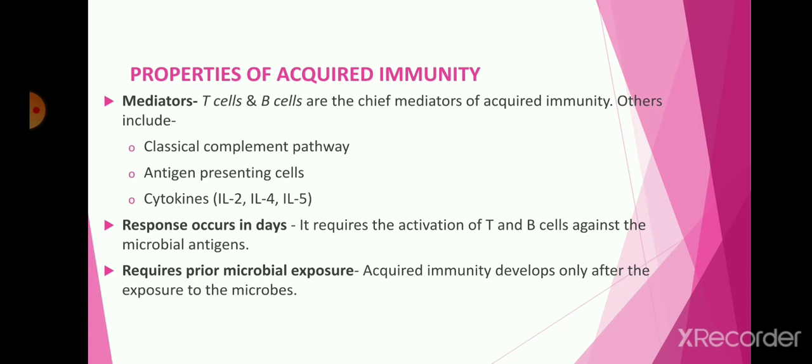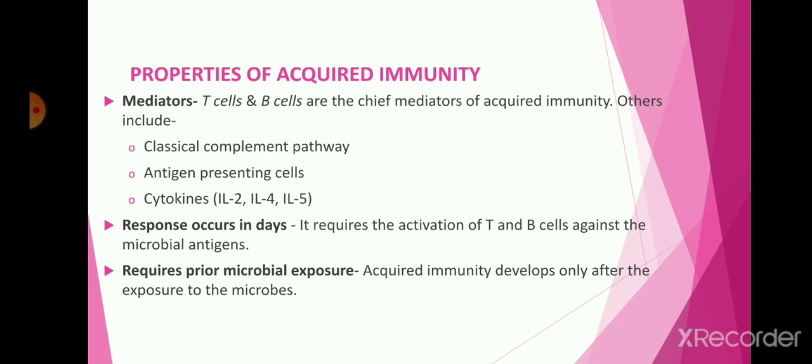T cells, or T lymphocytes, are one of the major components of the adaptive immune system. Their roles include directly killing infected host cells, activating other immune cells, producing cytokines and regulating the immune response. T cells also promote the killing of cells that have ingested microorganisms and present foreign antigen on their surface. Another class of T cells, called regulatory T cells, function to inhibit the immune response and resolve inflammation. B cells are also mediators of the acquired immunity.